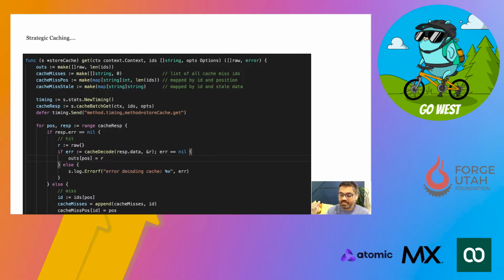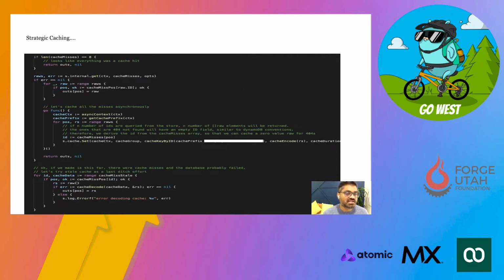And if cache has the data, we will start serving the data from the cache. But if cache does not have the data, then we will go back to the origin, and we will get the data from the origin services, right? And then we will serve the content, and asynchronously we will also send that data to cache so that the next request can be served from the cache.